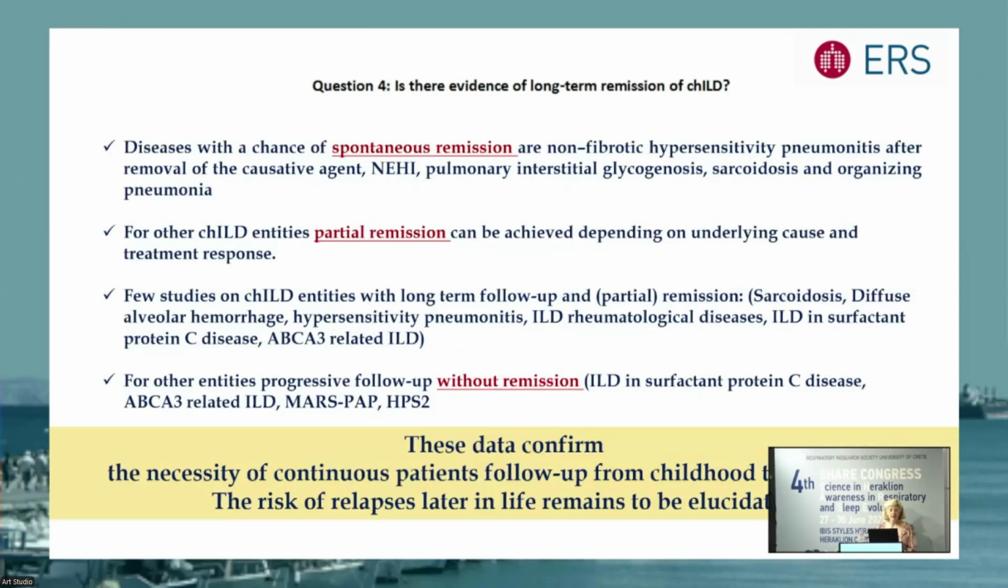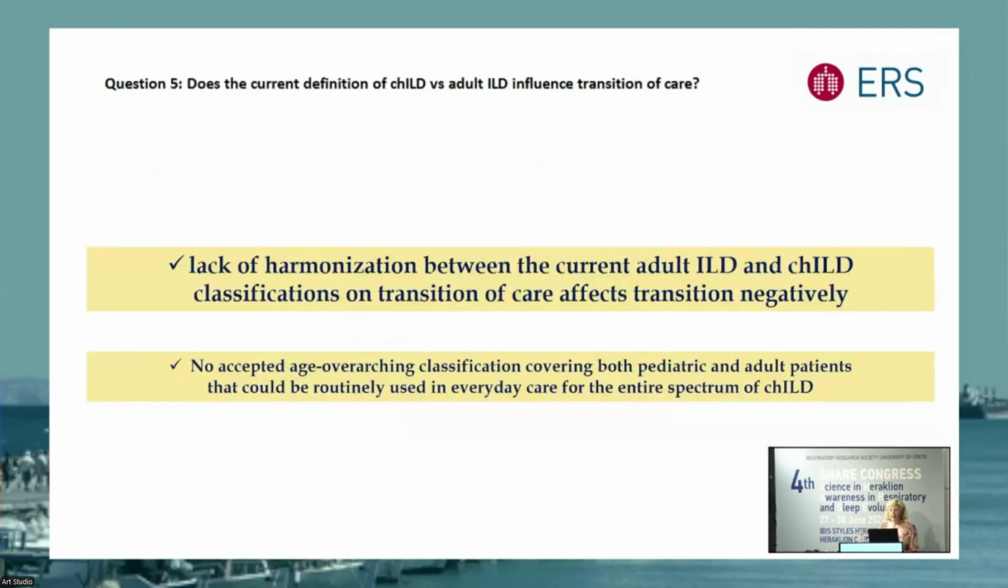There are some other entities of childhood that have partial remission. So these people will survive into adulthood and may be functionally impaired. And there are some other children's interstitial lung diseases that may lead to end-stage fibrotic disease that may need evaluation even for lung transplantation at a very, very early age. So these data confirm the necessity of continuous patient follow-up from childhood to adulthood, and the risk of relapses later in life remains to be elucidated.